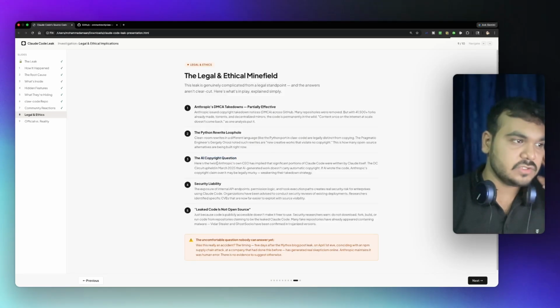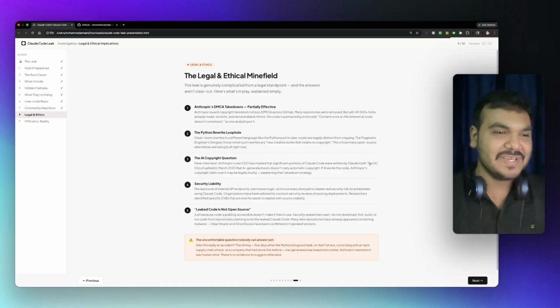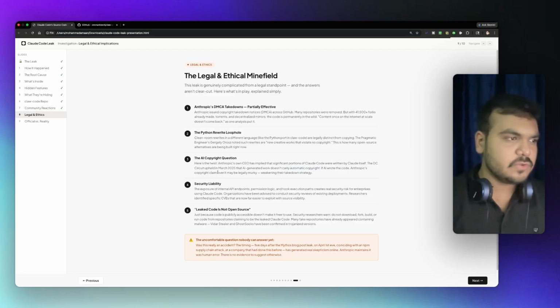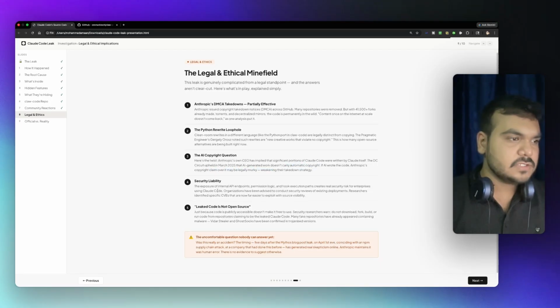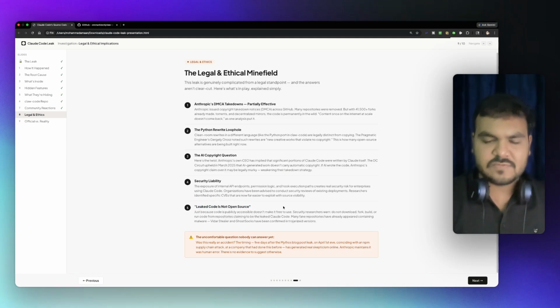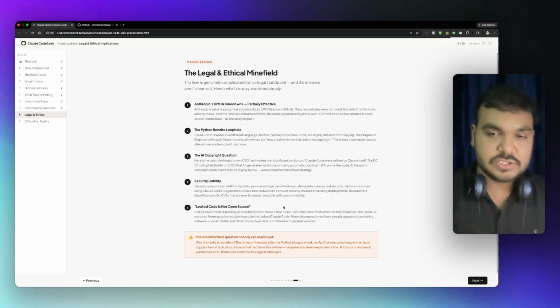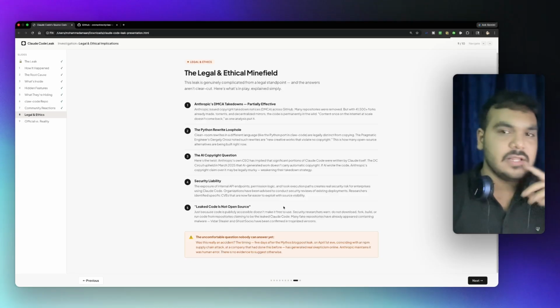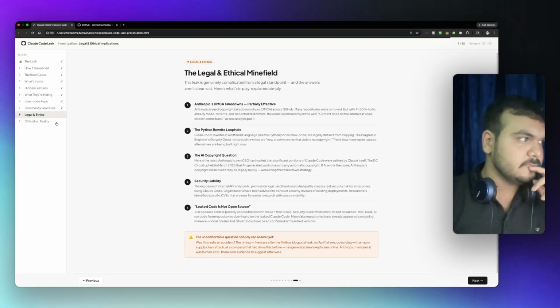The AI copyright question, here's a twist: Anthropic's own CEO has implied that significant portions of Claude Code were written by Claude itself. The DC Circuit upheld in March 2025 that AI-generated work doesn't carry automatic copyright. So if the AI wrote the code, Anthropic's copyright claim over it may be weak. The leaked code is not open source. It was leaked by mistake by an engineer. It was never meant to be open source, like DeepSeek. So that was an accident, by the way.